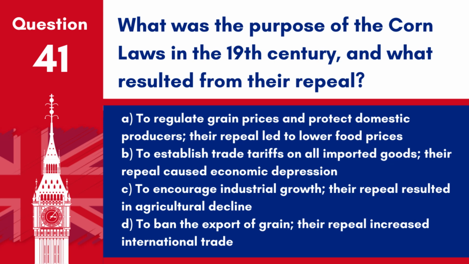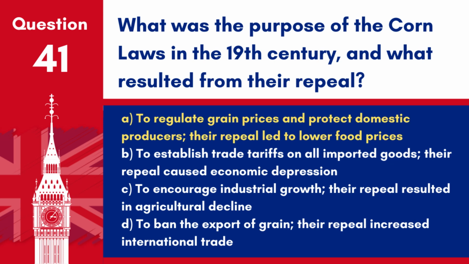Question 41. What was the purpose of the Corn Laws in the 19th century, and what resulted from their repeal? A. To regulate grain prices and protect domestic producers. Their repeal led to lower food prices. B. To establish trade tariffs on all imported goods. Their repeal caused economic depression. C. To encourage industrial growth. Their repeal resulted in agricultural decline. D. To ban the export of grain. Their repeal increased international trade.